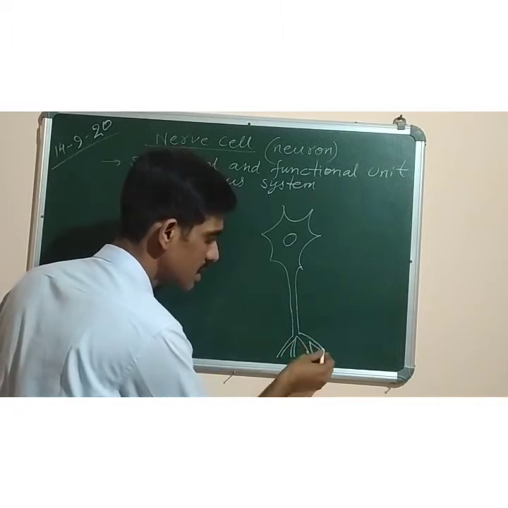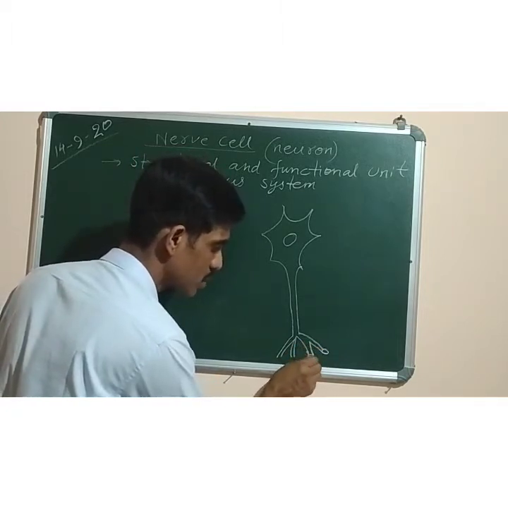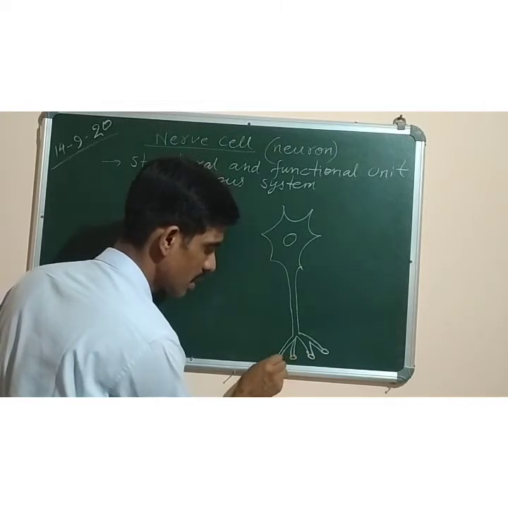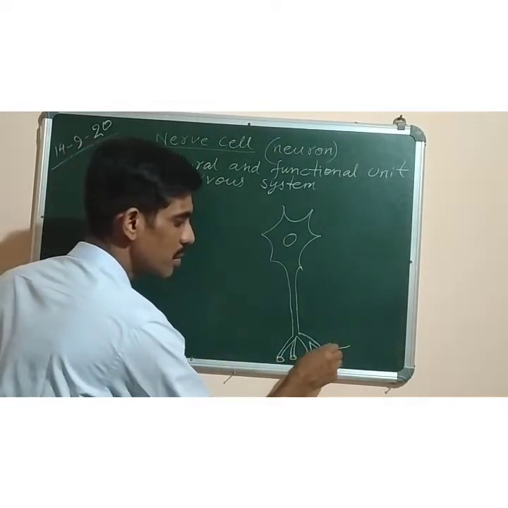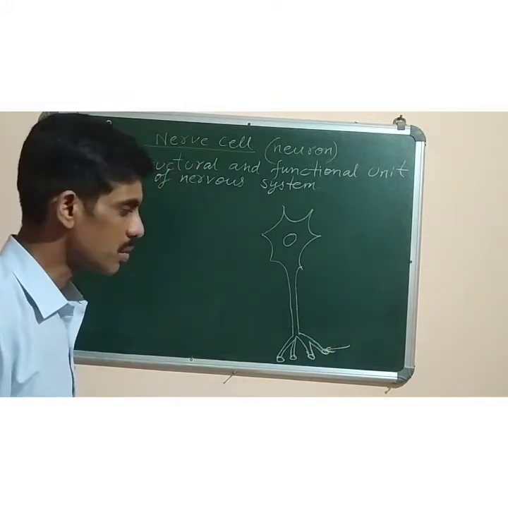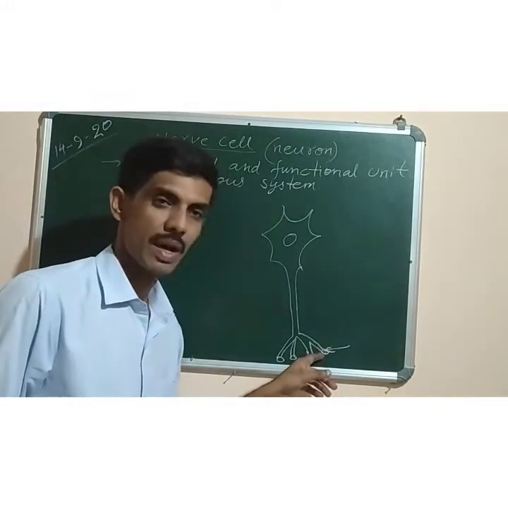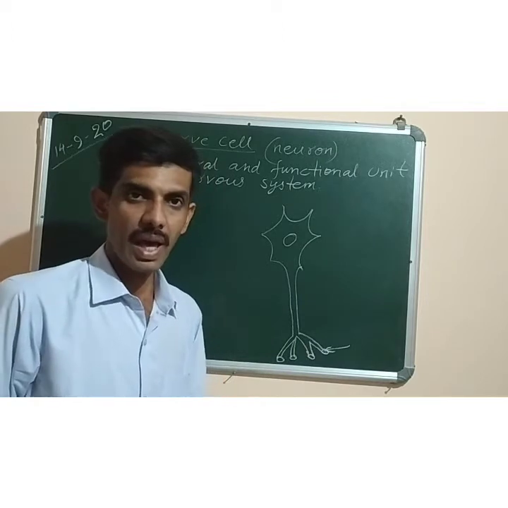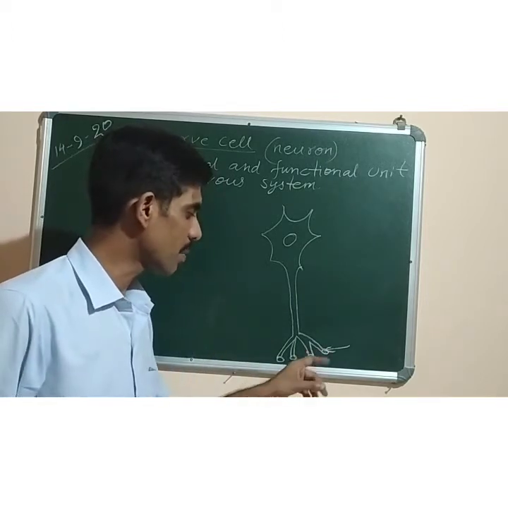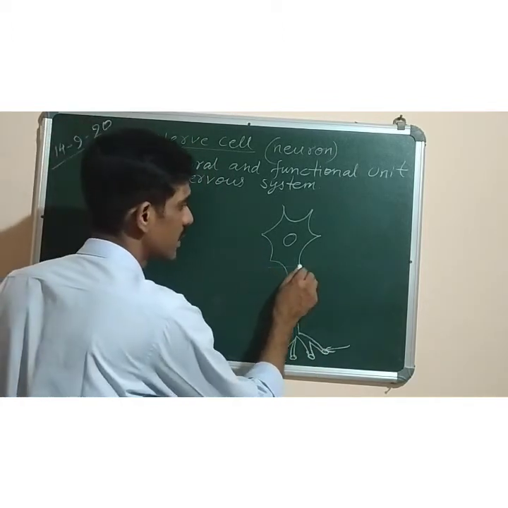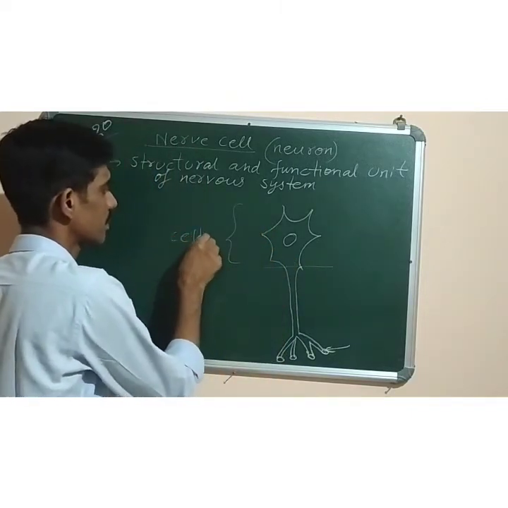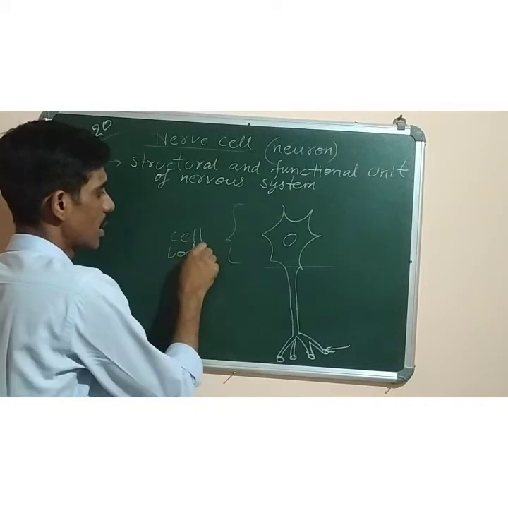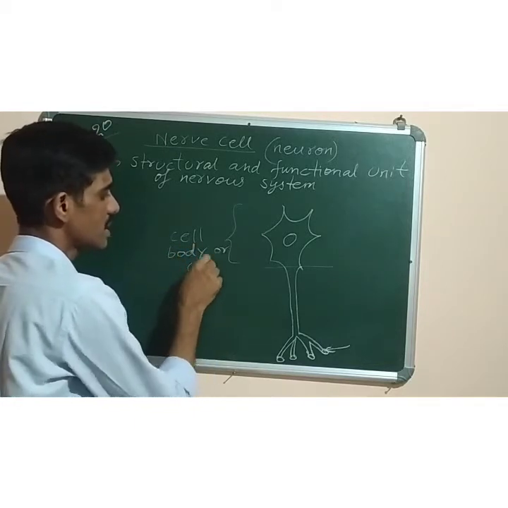These nerve endings, terminal branches, have a swelling. It is filled with a fluid called neurotransmitters. Neurotransmitters are the chemicals which are present at the tip of the terminal branches. So what are the parts? Let's study this first. The upper part is called the cell body, or cytosol.